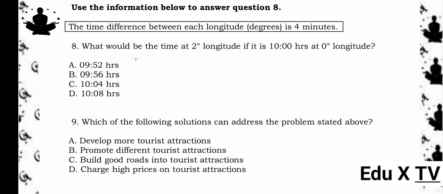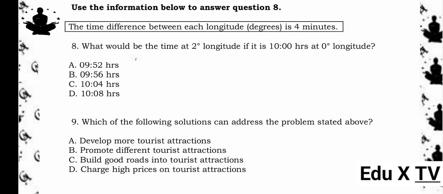At 2 degrees east, time is 2 x 4 equals 8 minutes ahead of 0 degrees. So, 10 o'clock plus 0:08 equals 10:08. But since 2 degrees is east, the correct time is 10:08. D. Actually, I misread. The answer should be D. 10:08 hours.